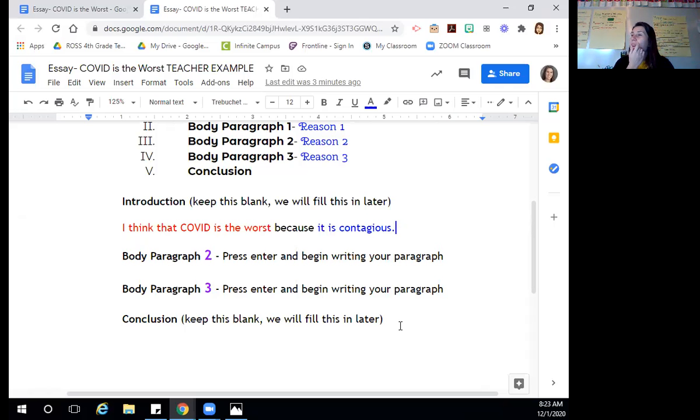So here I am back at my draft and I'm going to write down, for instance. For instance, oh, and it auto-filled for me. That's awesome.